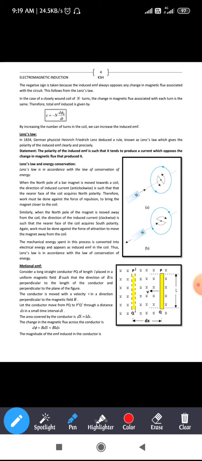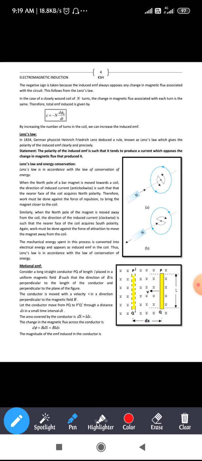The second case is when you move the bar magnet away from the coil. The direction of the induced current in the coil will be clockwise, so that the coil acquires the face of a south pole, and it exerts a force of attraction when you are taking the bar magnet away from the coil.